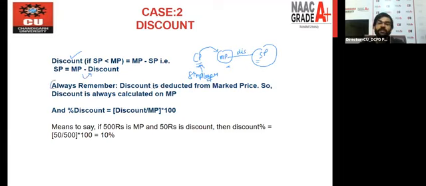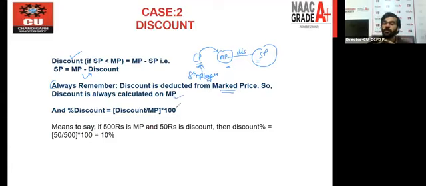And always remember one thing, there is a key point here. Discount is deducted from the marked price only, right? You cannot deduct discount from the cost price. You will always give discount on the market price, not on the cost price value, right? So that's why this is mentioned here. Discount is always calculated on MP, right?